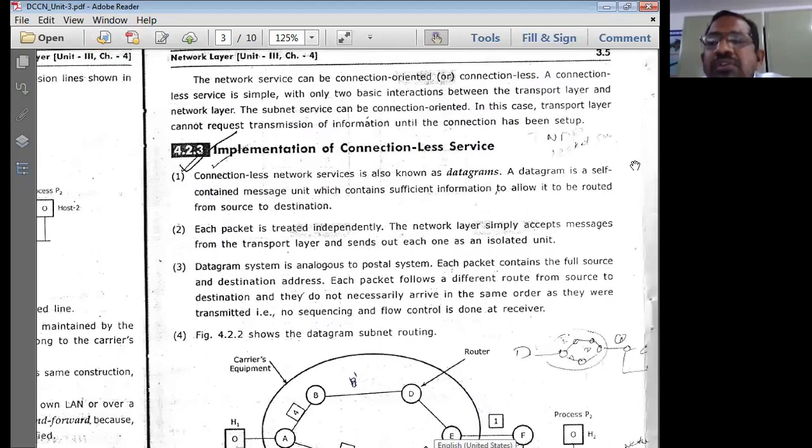Uniform means we have a simple plan which is common for almost all types of subnet technologies. That is the basic thing we need to have.